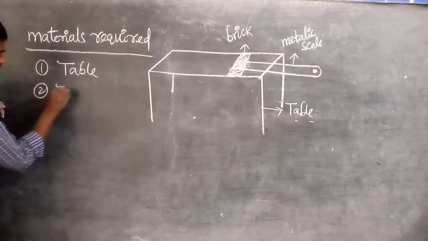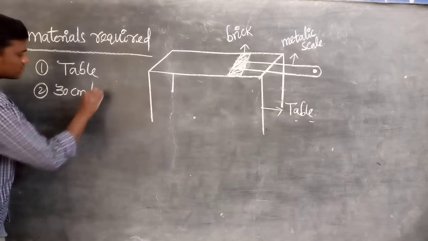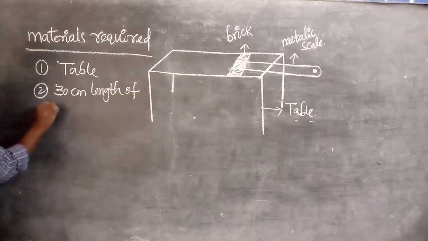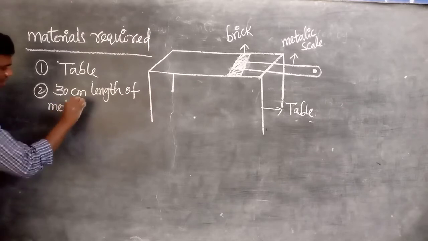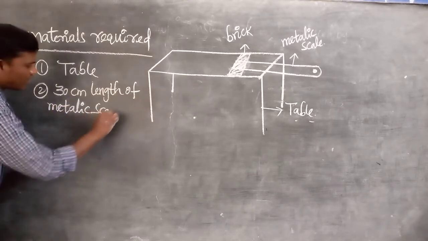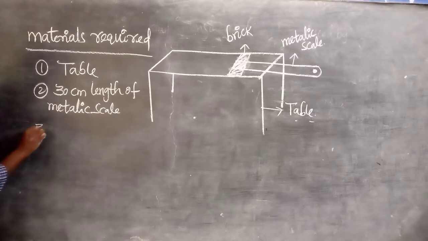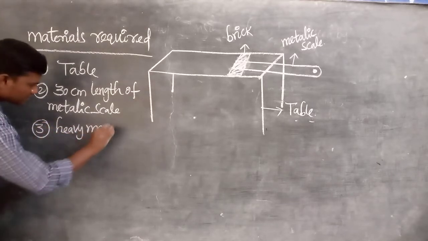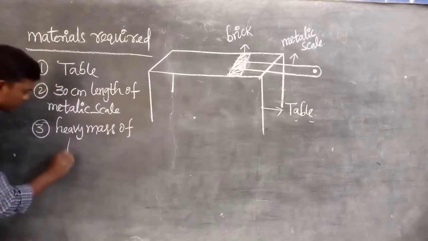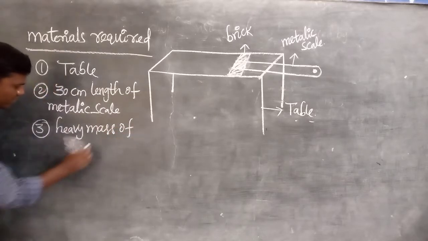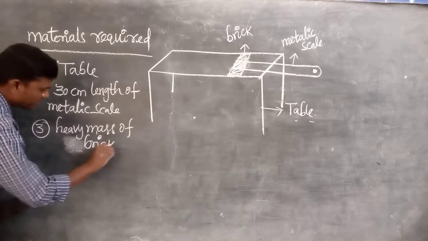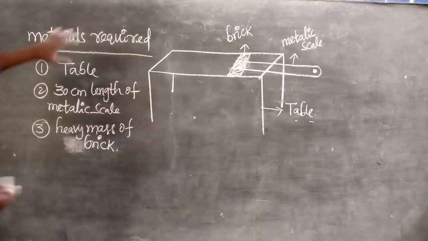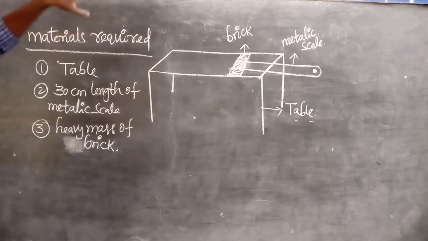Second one, a 30 centimeter length metallic scale or hacksaw plate, and third one, a heavy mass brick. So these are the materials required to prove the relation between intensity of the sound and vibration.